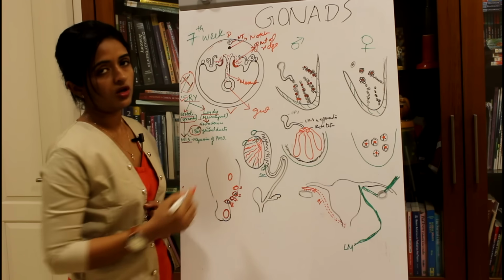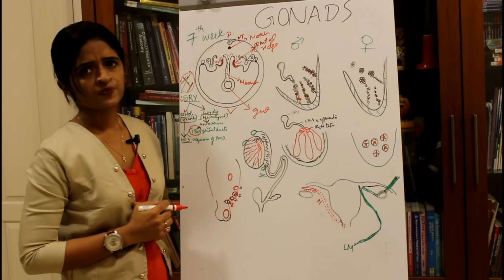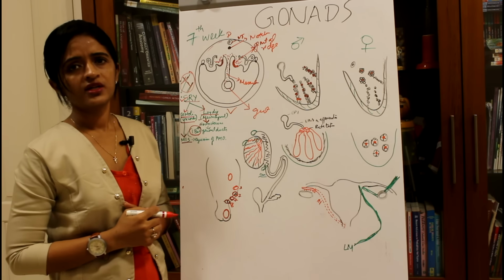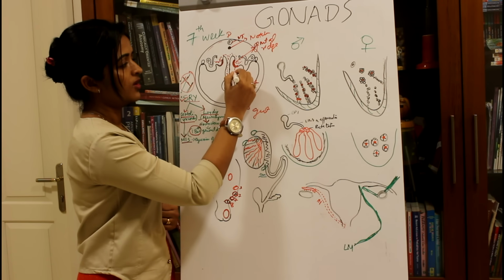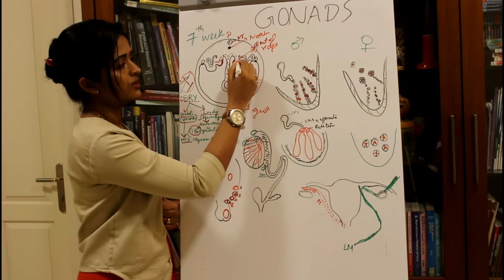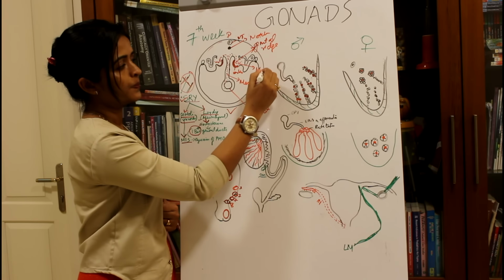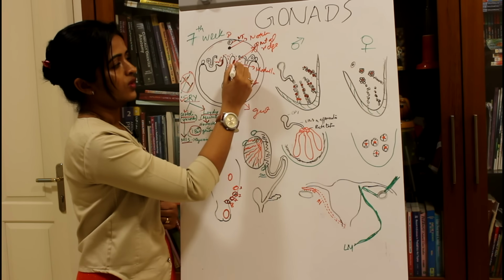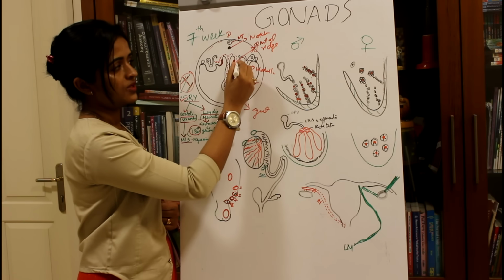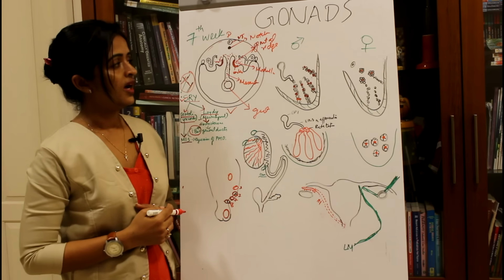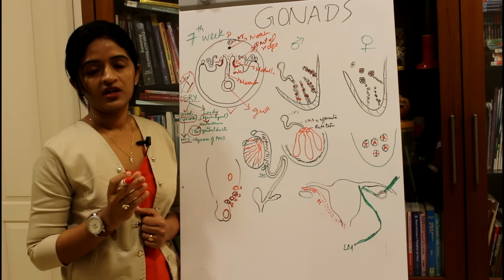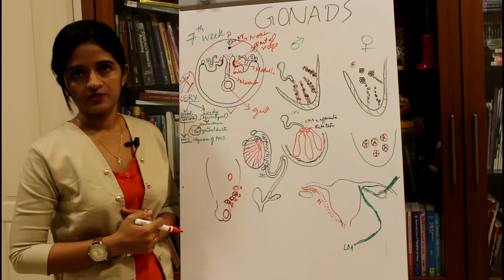This thickening is called the genital ridge, and this genital ridge has an outer cortex and an inner medulla. The outer region is the cortex and this region is called the medulla. If the primordial germ cells get deposited in the medulla, you have spermatogonia developing from them.